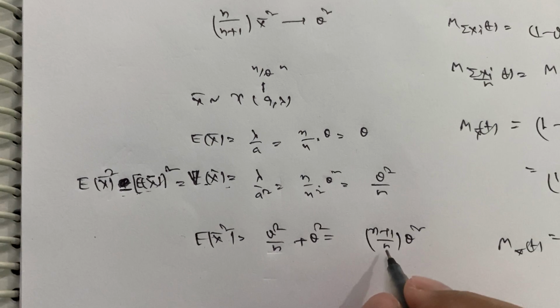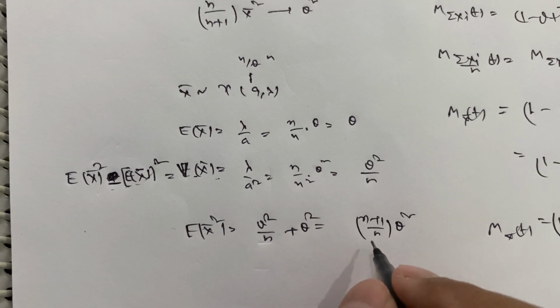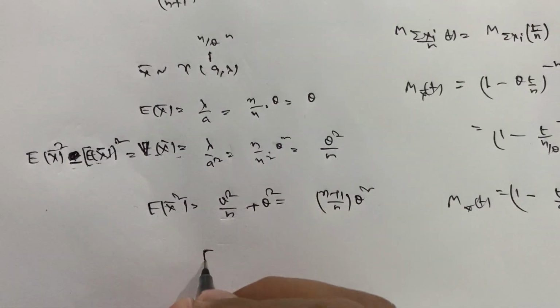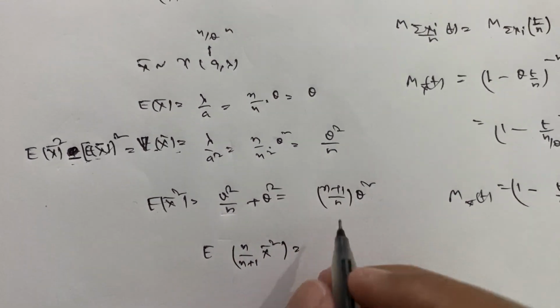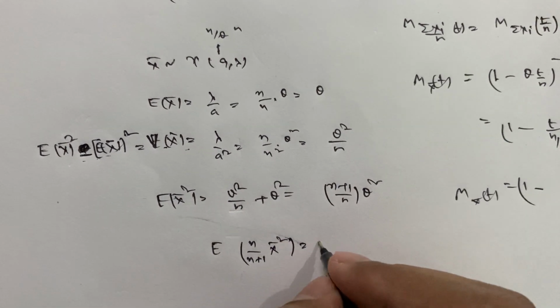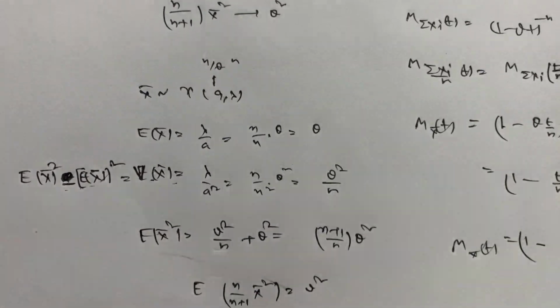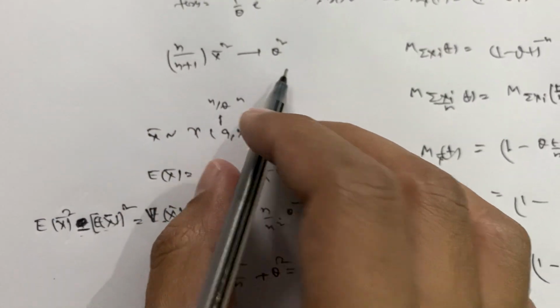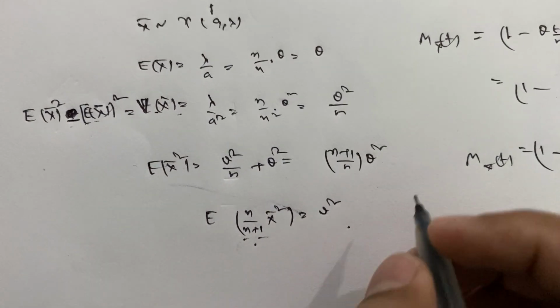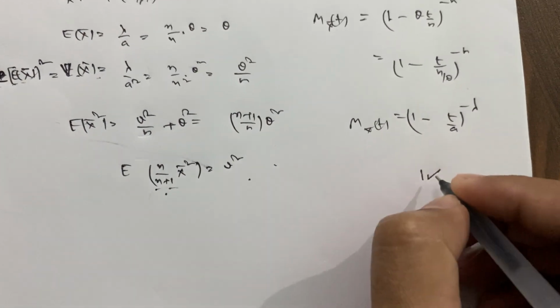Now we can write it like this: n by n plus 1 x bar square. So put the constant on the left hand side. So we are getting this. Our question is whether this is unbiased for theta square or not. So we are getting that this is unbiased for theta square. So our first statement is correct.